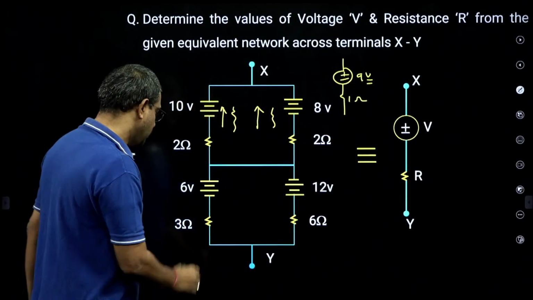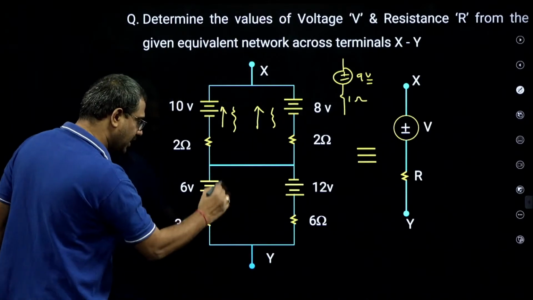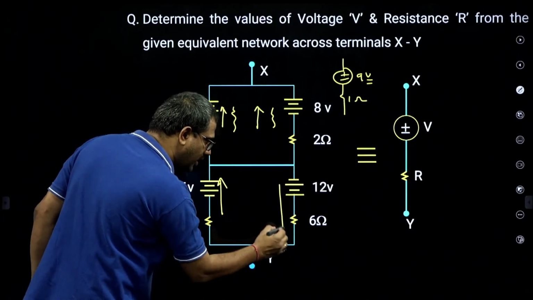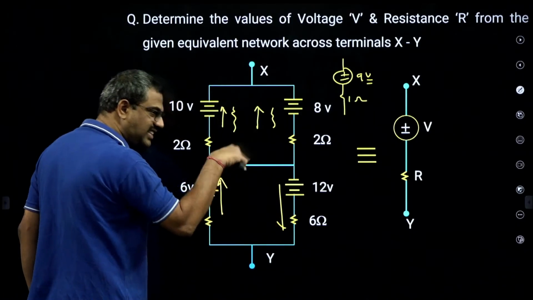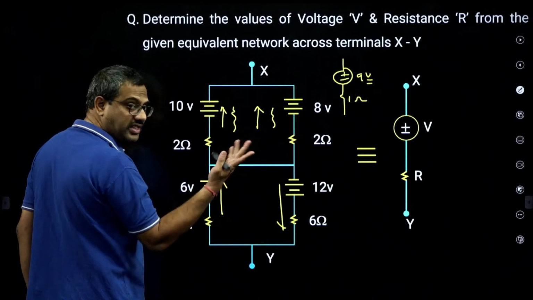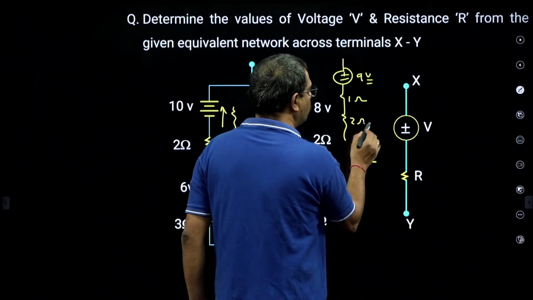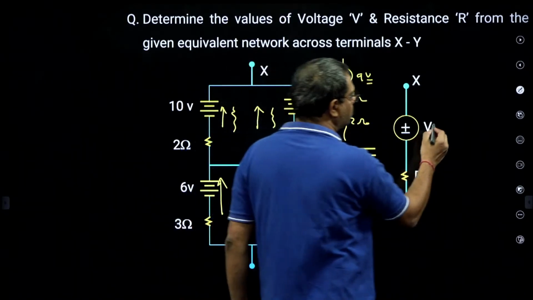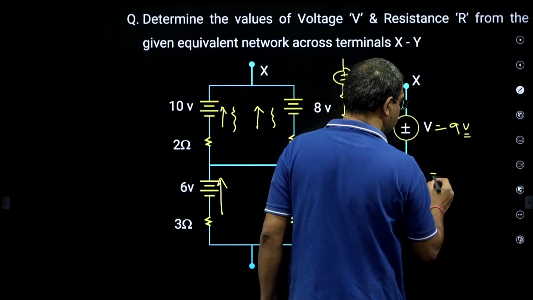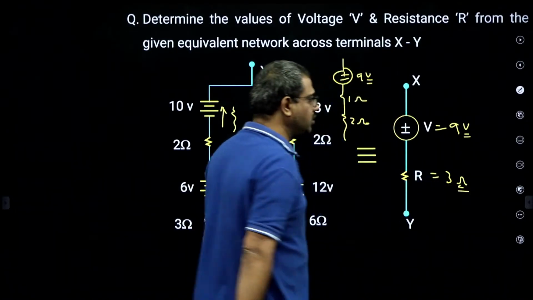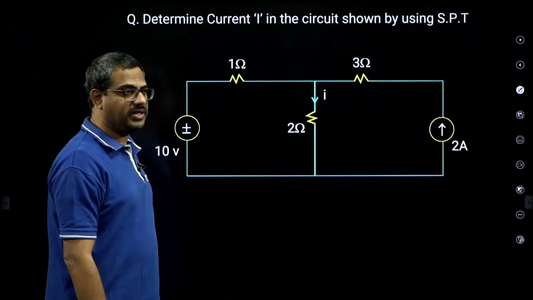Similarly, here you see 6 by 3, 2 ampere up, but 12 by 6, 2 ampere down. 2 ampere up, 2 ampere down, resultant 0. But 6 in parallel to 3 is 2 ohms. So overall it is 9 volts in series with 3 ohms. Okay? That is the meaning.